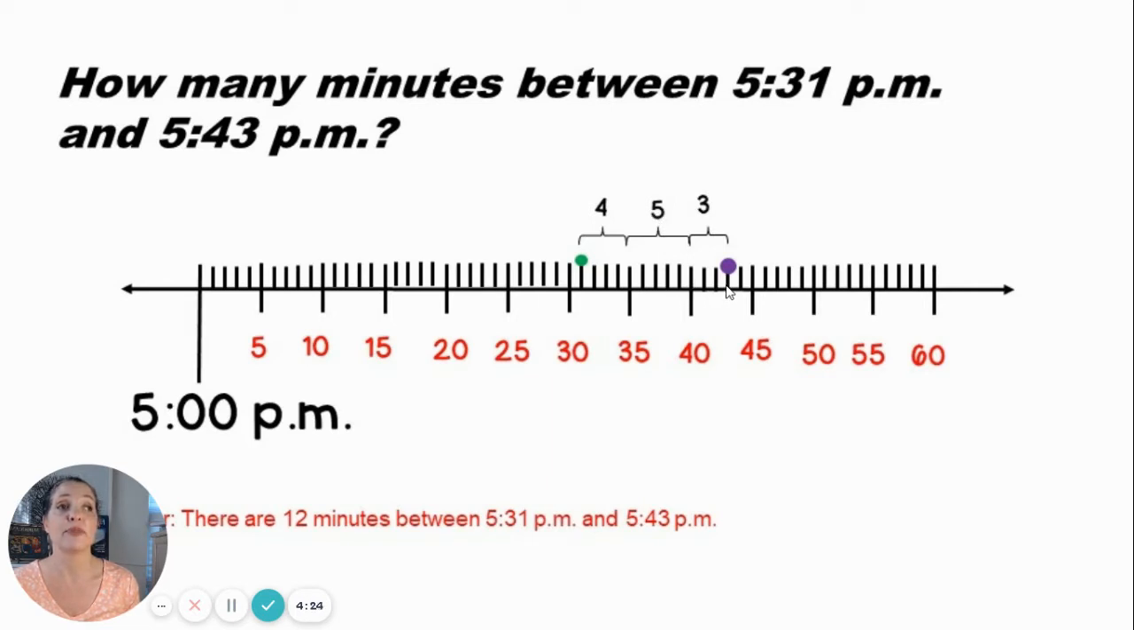Next, I want to go up 3 more to get to the purple dot. There's 1, 2, 3. I can put a 3 above it. Now it's easy. We just add the numbers together. 4 plus 5 is 9. 9 plus 3 is 12. The answer is 12 minutes.